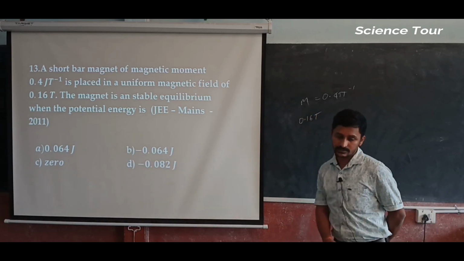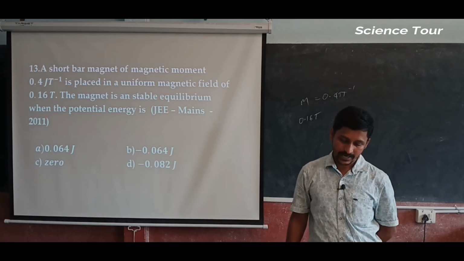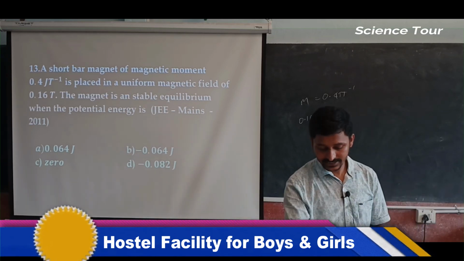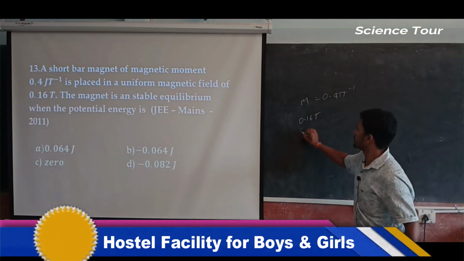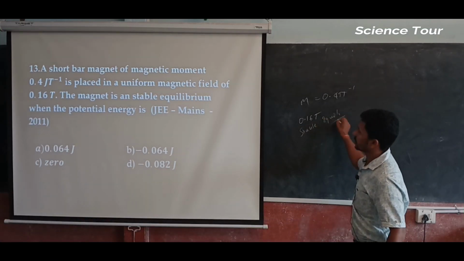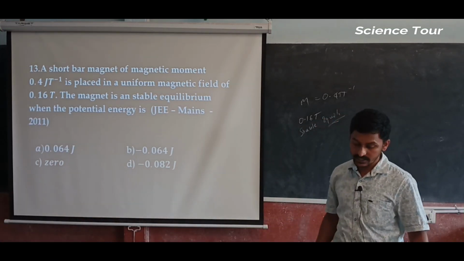The magnet is in stable equilibrium when the potential energy is.